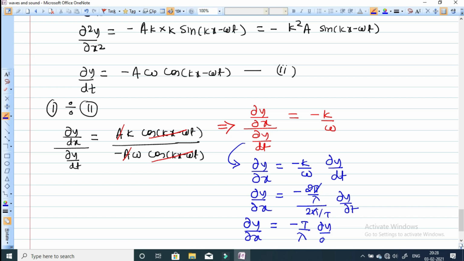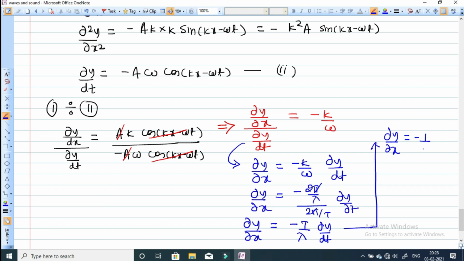Very simple it is. Now let me simplify this equation further. The reciprocal of time is frequency, so we can write minus of the reciprocal of time.